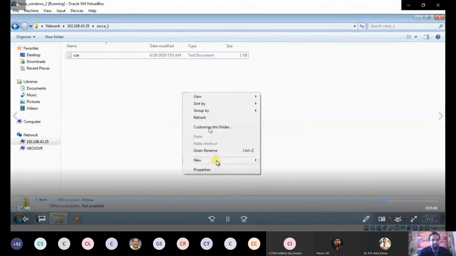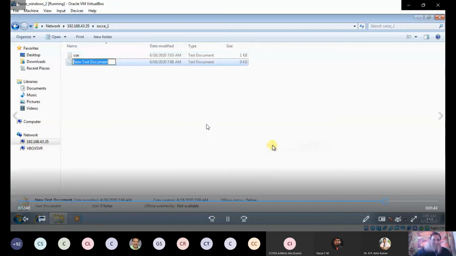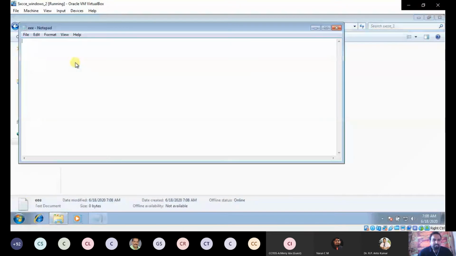Now again I am going to type one more file here. I am going to create one file and check whether this file is present in the particular guest OS 1 or not. So EEE, I am just going to create one file.